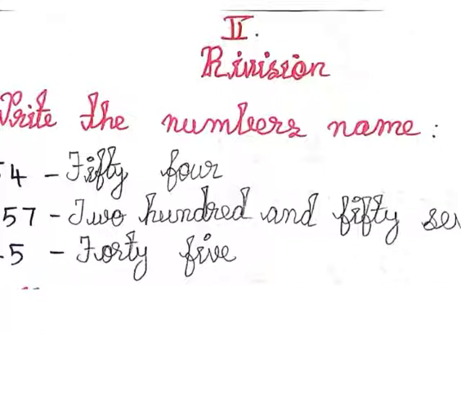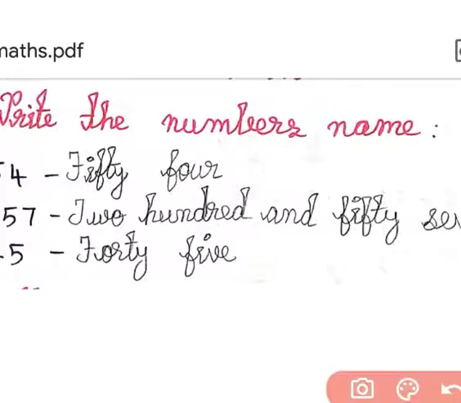What is the first number? 54. You already know what is the spelling for 50? F-I-F-T-Y. 50. And 4. F-O-U-R. 4. This is called 54. This is the numbers name for 54, okay?